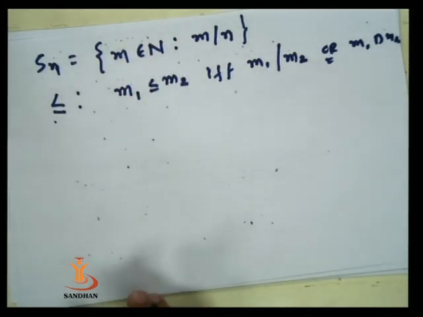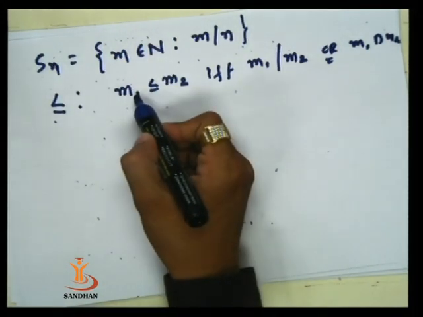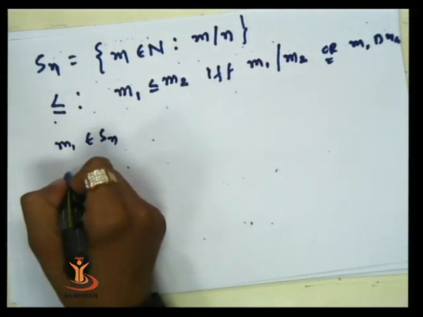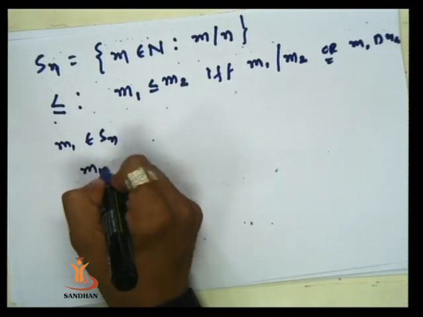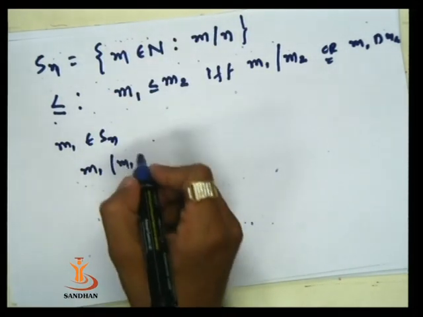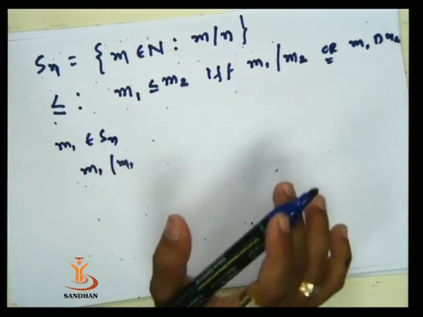So in this example, it is clear that if we have a number m1 in Sn, then m1 divides itself, means we have this m1 divides m1. This is obvious, and this is true for all m1 in Sn. It means this relation is reflexive. There is nothing to prove.